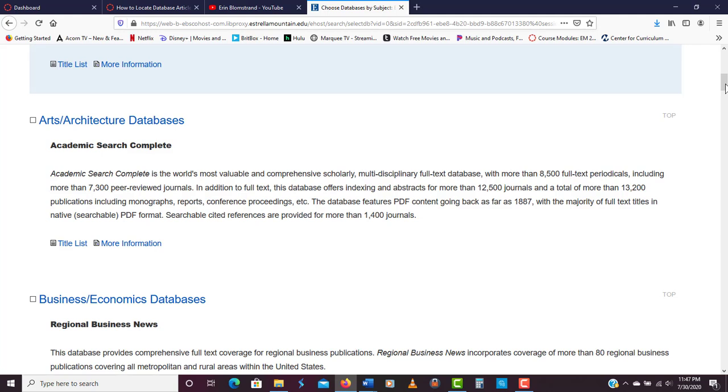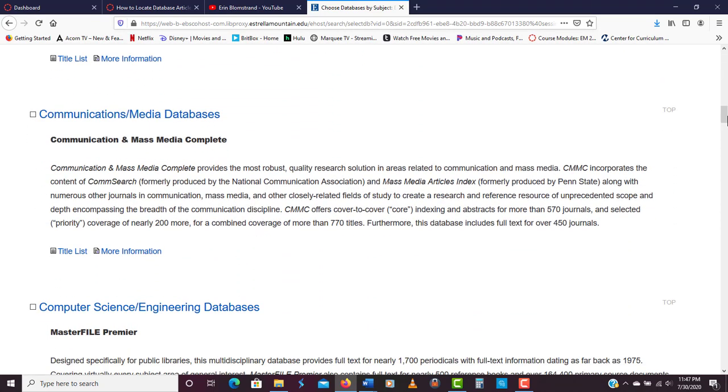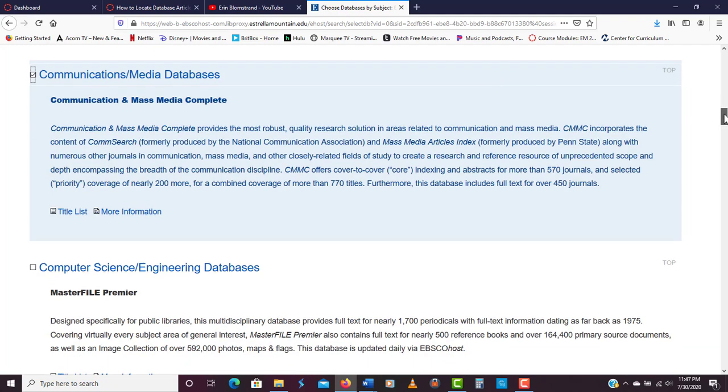And let's say we're going to write a paper about this particular sociological, psychological effect. We should probably look in some databases to help us out. Arts and architecture and business and economy aren't going to help us, so we're not going to add those. Communication and media would actually be a great database to add because the CSI effect really happened because of the television show CSI and other shows like Law and Order, Special Victims Unit, Rizzoli and Isles came about. And those are all topics that would fall under media because those are television shows.